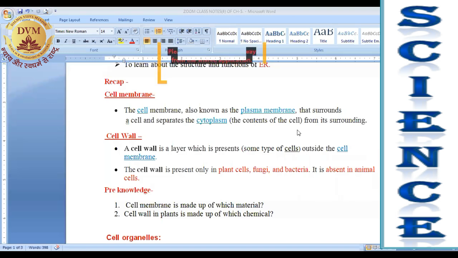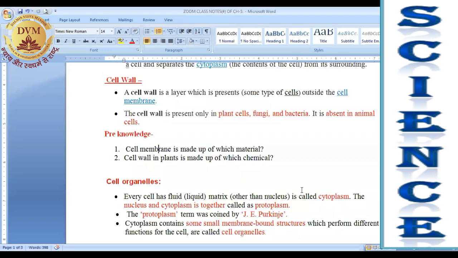Next question is, cell wall. Nobody is writing the answer. Please go to chat. Very good. Right answer. Cell membrane is made up of, I am not telling, you just write down. But right answer from Sanya. Very good, Sanya. Okay. Cell wall in plants is made up of which chemical?